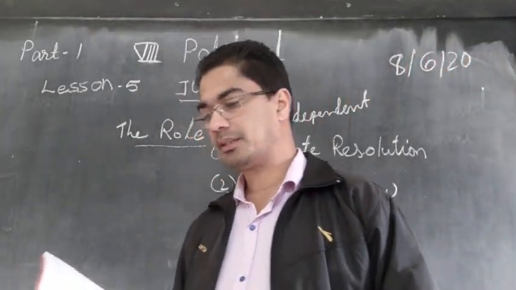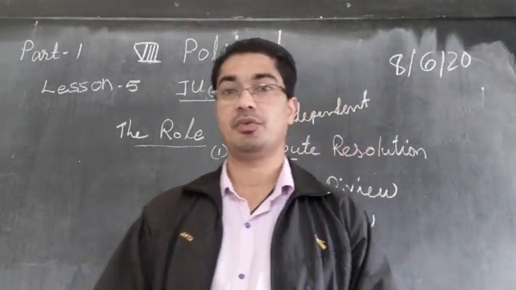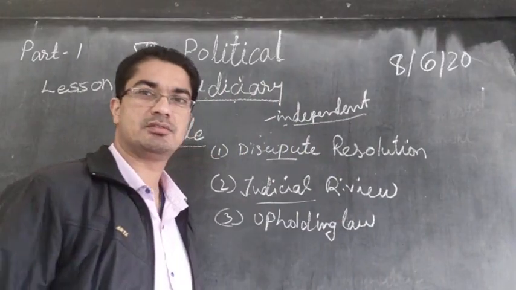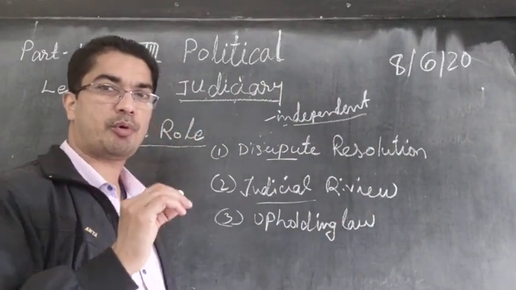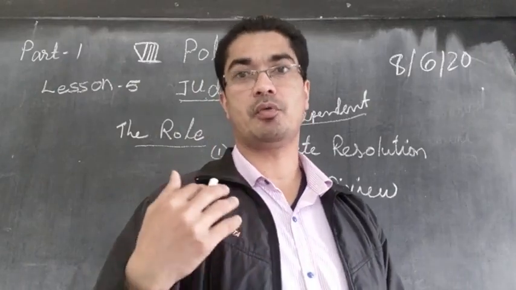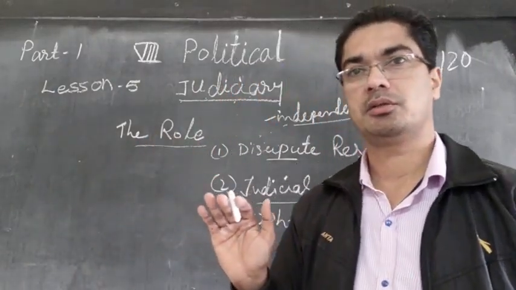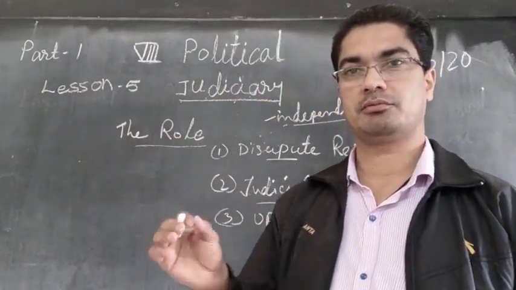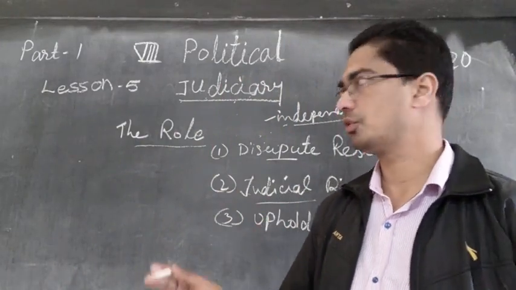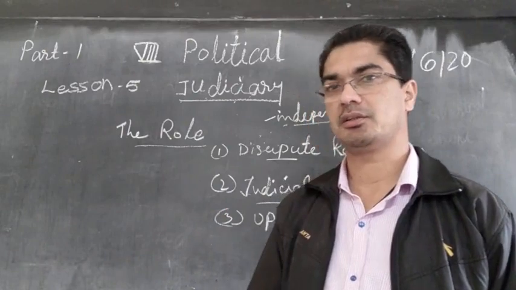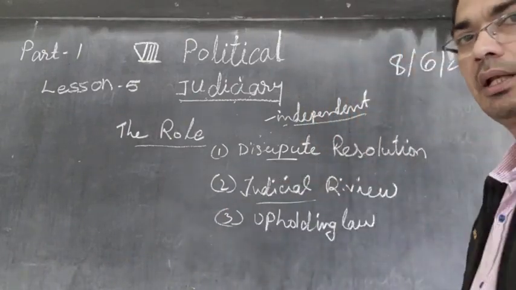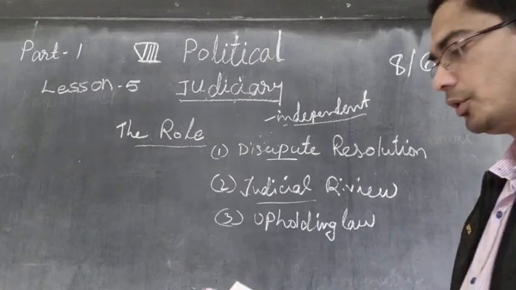Now let us see what an independent judiciary is. We said the judiciary should be independent, so that it can make proper rules, proper judgments, and give a proper verdict. Nobody needs to be afraid of anyone. They can be completely pure, completely free. So let us see the meaning of that. What do you understand when we say the judiciary should be completely independent?